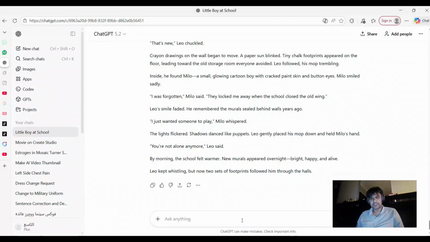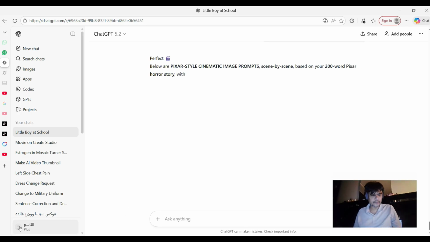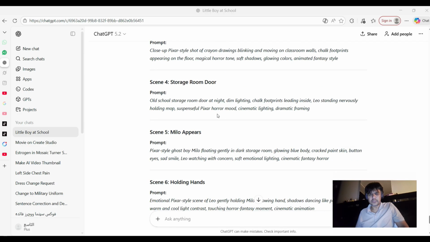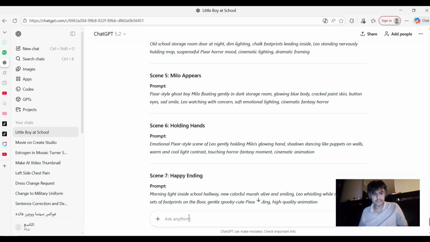Now we will give one more command to ChatGPT. I want a per-scene image prompt to create images. Okay, so it will divide it into scenes. We just have to wait. So guys, our image prompts are ready. After that, we have to give another task to ChatGPT, because we have to create the video, so we need the video prompt also. So I will write here, now give me these image prompts as video prompts.